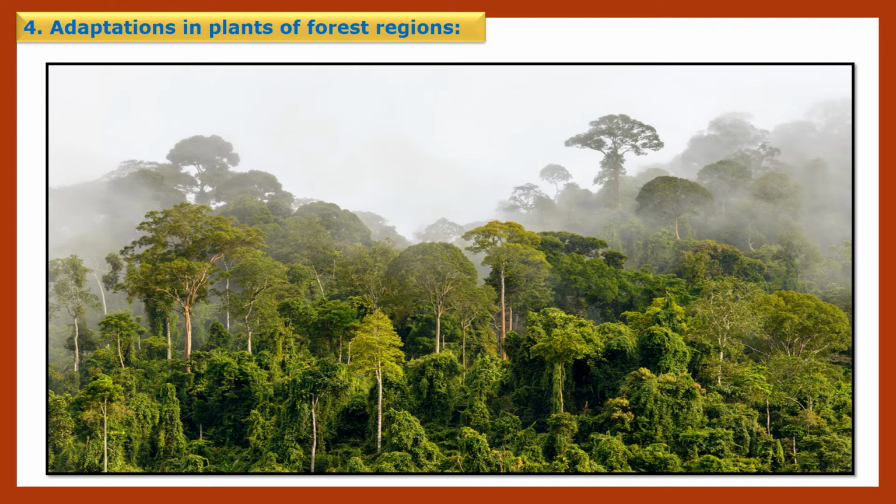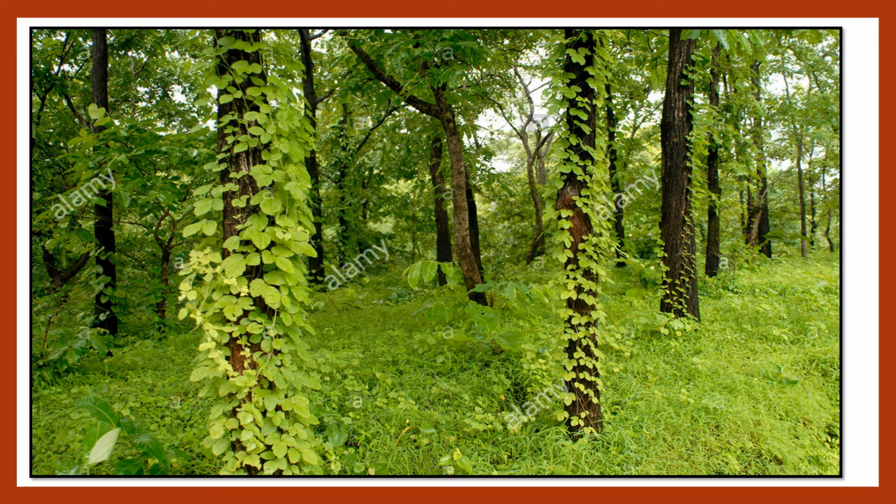In the forest there are not only trees, children; we are looking at climbers also. There is a presence of climbers and vines, and these are also growing with the support of forest trees. Climbers have adapted by having spring-like tendrils with which they take support from the host tree.